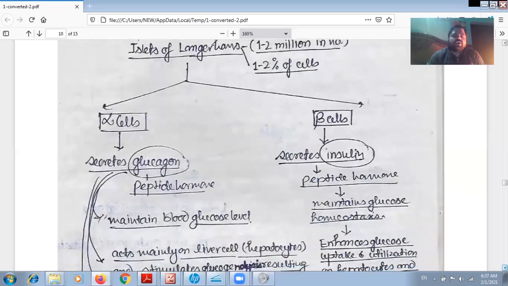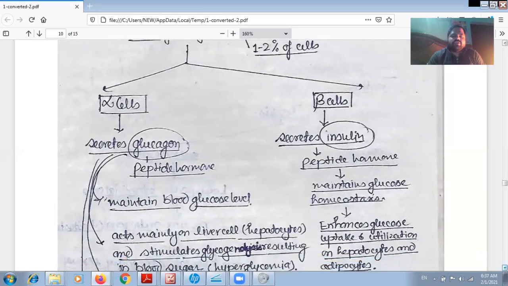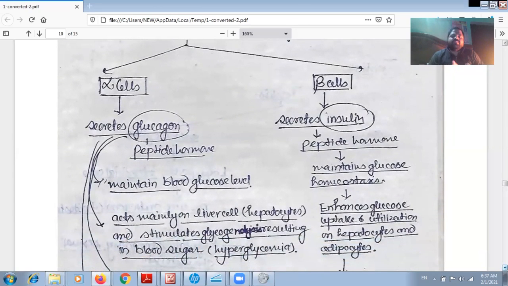Now we can see the alpha cells secrete glucagon, whereas the beta cells secrete insulin. Both are peptide hormones, meaning the chemical nature of both hormones is proteinaceous. Now we will see the function of both of these hormones. Generally it is said that glucagon and insulin function antagonistically to each other, or we can say opposite to each other.